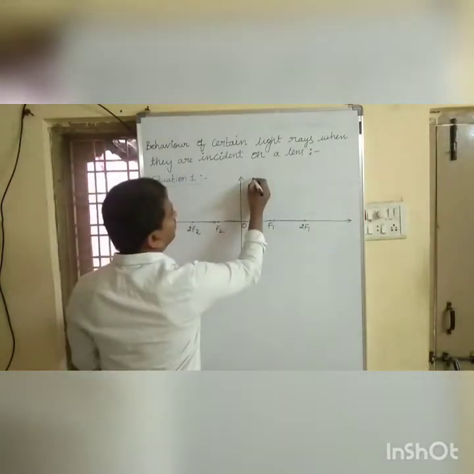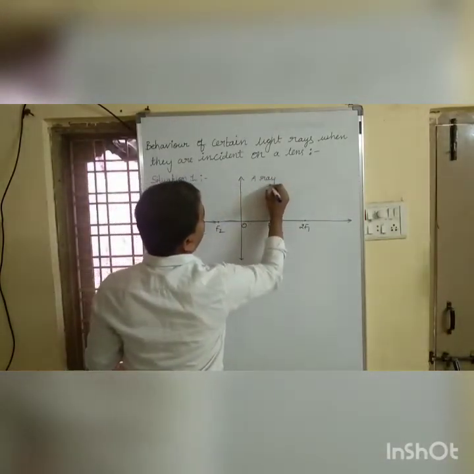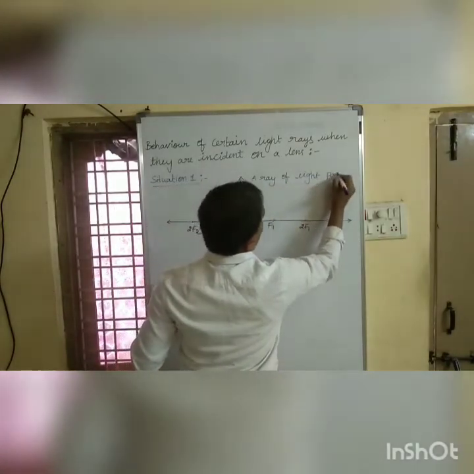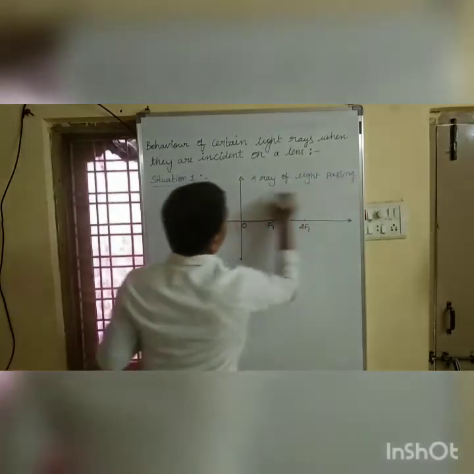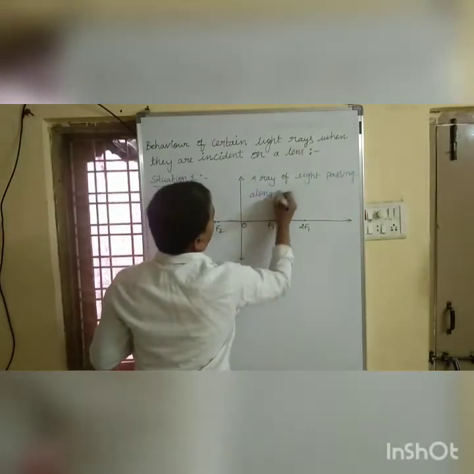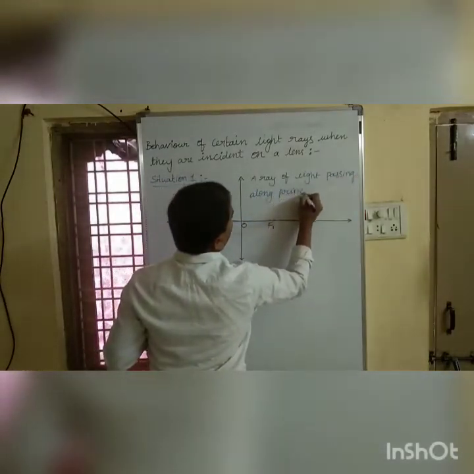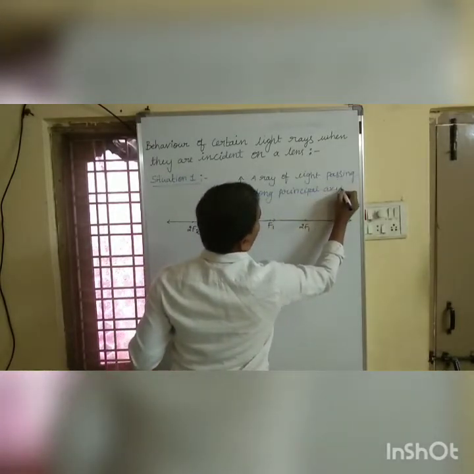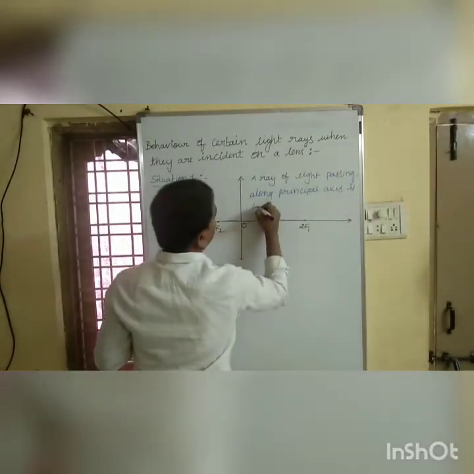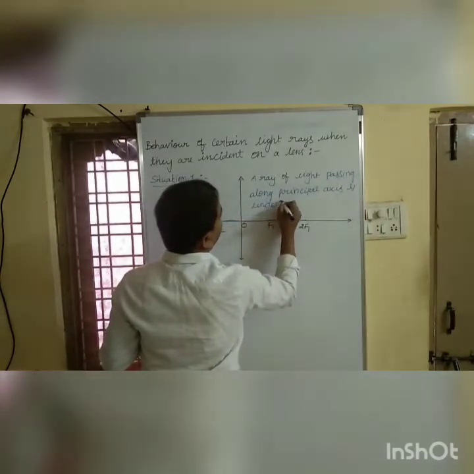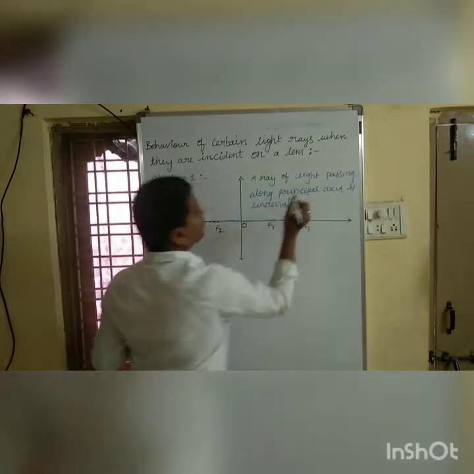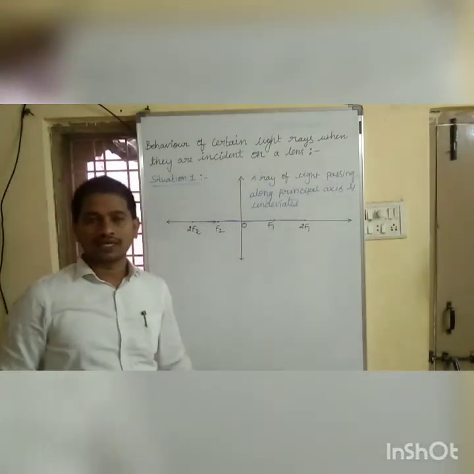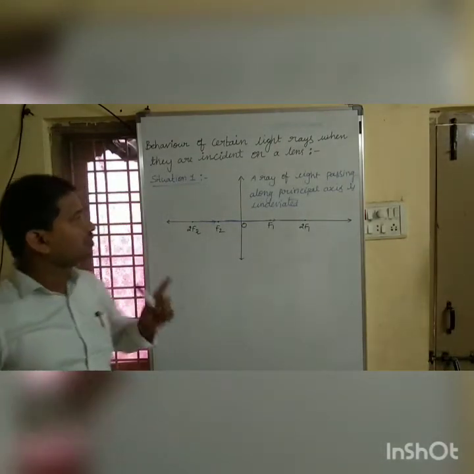A ray of light passing along the principal axis is undeviated. That is our first situation.